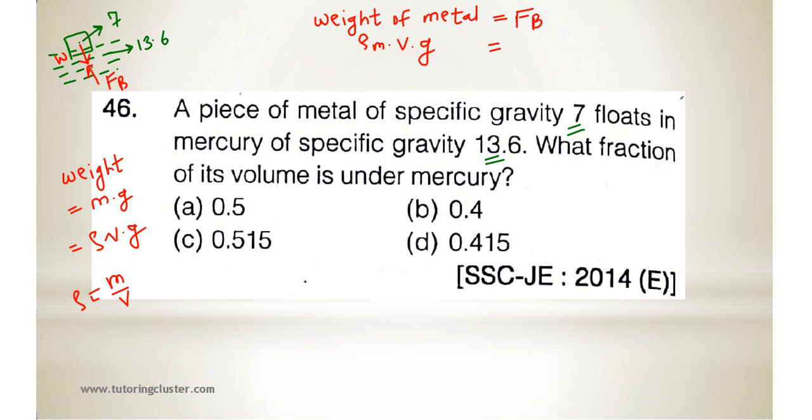How can you calculate buoyant force? Rho of Hg into volume into g. Okay, next. The specific gravity is 7, so what will be the density? 7 into 1000, into volume, which we don't know, into g.